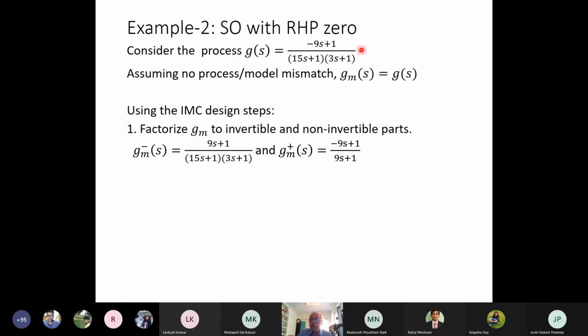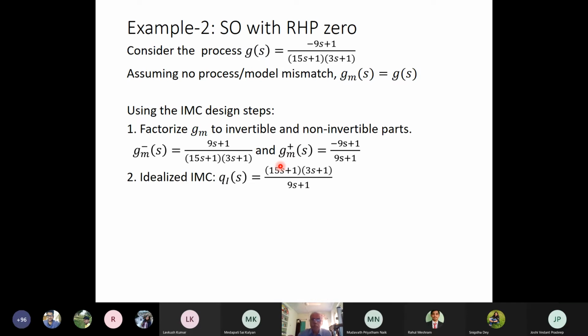So here I can do it in two ways. One way is I can take Gm minus (s) as 1 by ((15s plus 1)(3s plus 1)) and Gm plus (s) as minus 9s plus 1. Or we can take Gm minus (s) as (9s plus 1) by ((15s plus 1)(3s plus 1)), and Gm plus (s) as (minus 9s plus 1) by (9s plus 1). Okay. So for the first case, your filter will be second order. In this case, your filter will be first order.